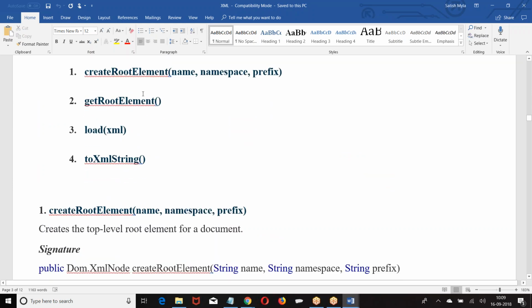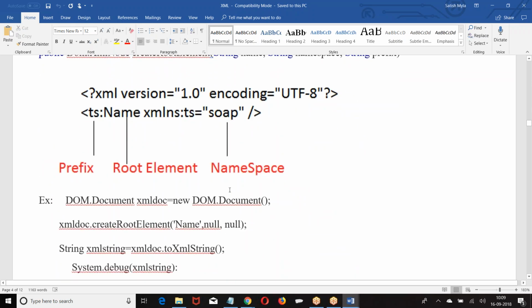Okay, let us see this. If you want to create any XML, let us compare with JSON, as you already know JSON. In JSON, what do we do? First, write start object, write end object. Every JSON should start with an object and end with an object. That is the reason we wrote JSON.writeStartObject and JSON.writeEndObject.